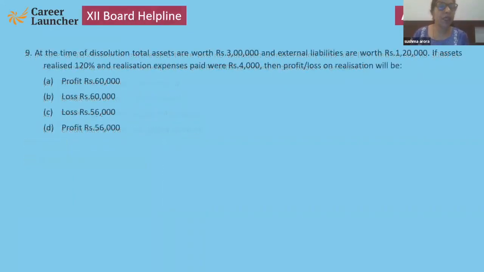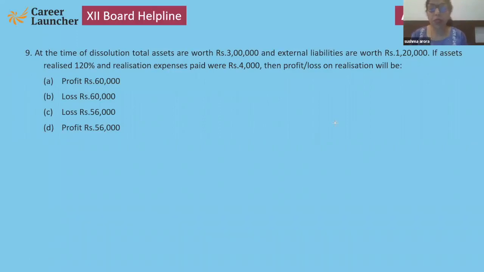Next. At the time of dissolution, total assets are worth rupees 3 lakh, external liabilities are 1,20,000, assets realized 120%, realization expenses paid 4,000, then profit and loss on realization will be? This is the question. Now we will discuss how to do that.